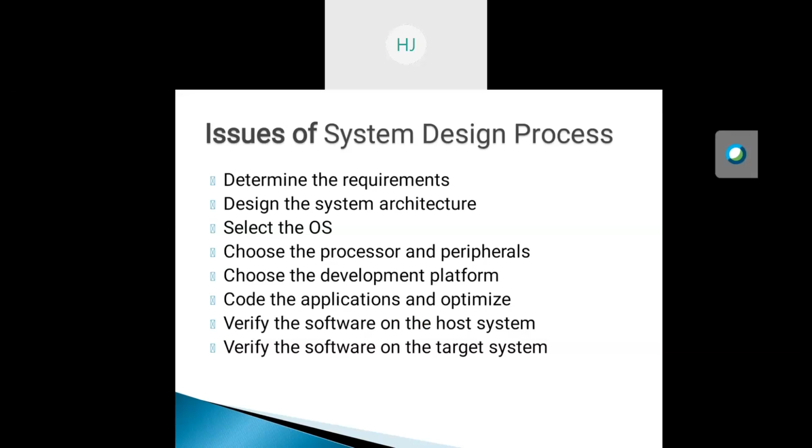Out of that, the first one is determine the requirements. That means we have two types of requirements, the functional requirements and the non-functional requirements. We can find the functional requirements of the software and also the non-functional requirements of that system. Multimode or multifunctional systems are also used in the development of embedded systems, and it depends on the size, cost, and weight features of that embedded system.